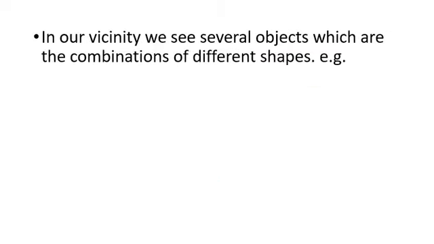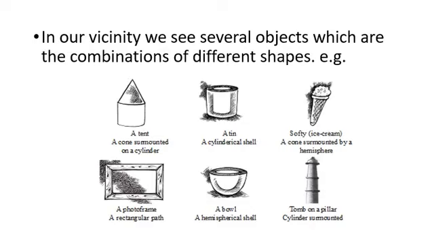Now, in our vicinity, we see several objects which are combinations of different shapes. For example, you must have seen all these objects in your vicinity, and these are basically combinations of different shapes. Like the first one, a tent. In this, a cone is surmounted on a cylindrical shape, or a cone surmounted on a cylinder, is a combination of different shapes. Second is a tin, a cylindrical shell.